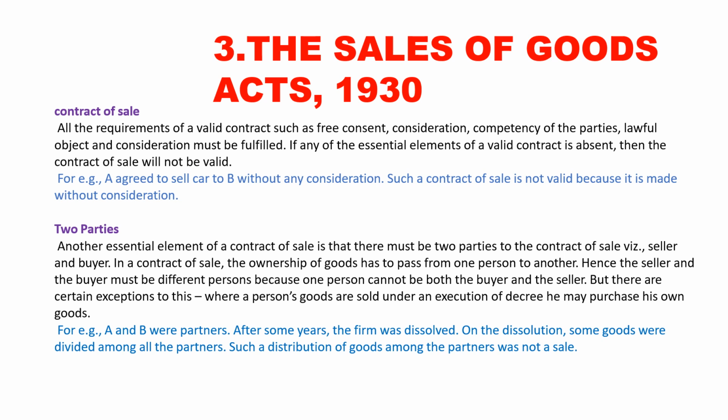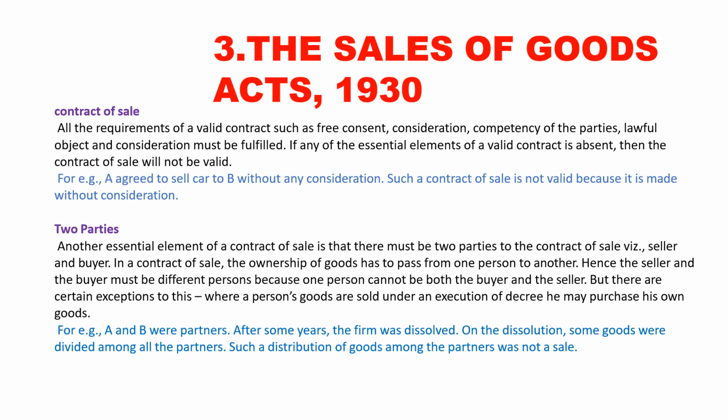Just take a simple example. If you want to purchase a pen, you just go to the shop and ask for the pen. Suppose it's a 10 rupees pen, the shopkeeper gives you the pen, and as a buyer you pay 10 rupees to the seller.